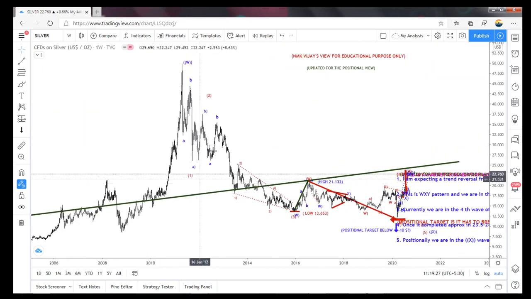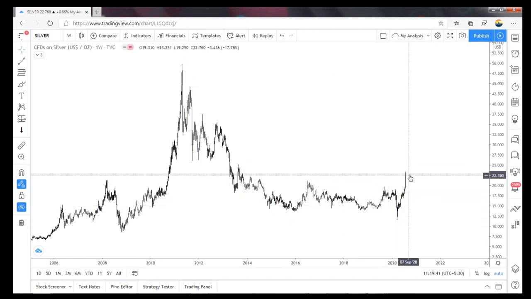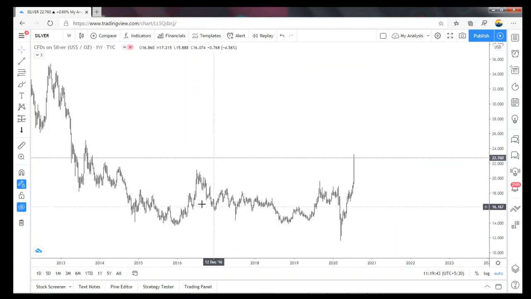So once the ABC ended here, it is a W. So one more ABC is a W, and the X is an irregular flat, and then the whole W, this blue X is an irregular flat as an expanded flat. So from here I am expecting the downside to break this 11. So that is my view.